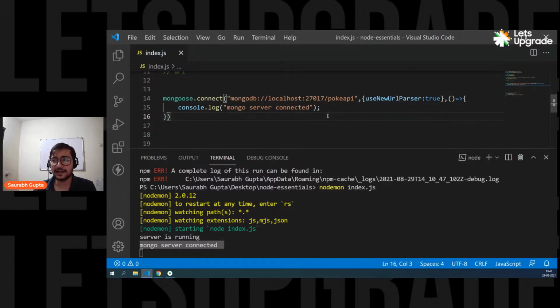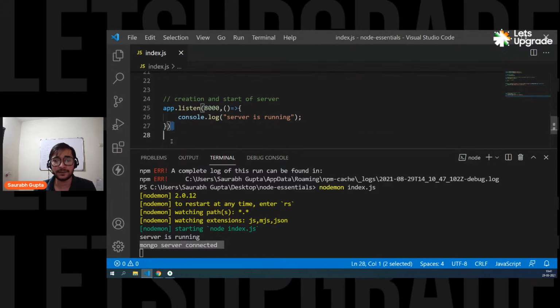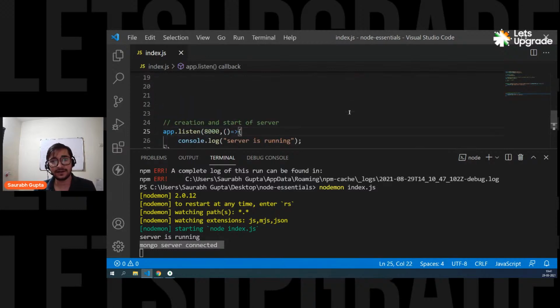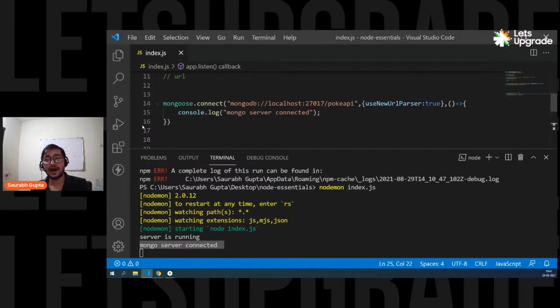Why is MongoDB printed second in the output? Because first your server starts, right? If the server is not starting, how will your project run? And if the project is not running, how will this run? Is that clear, Sivakumar? That's why it is second. First your project will start executing and then it will execute.